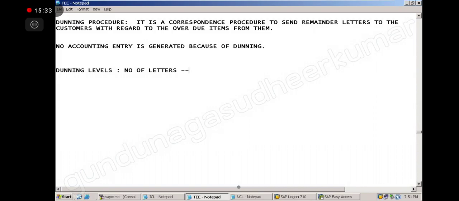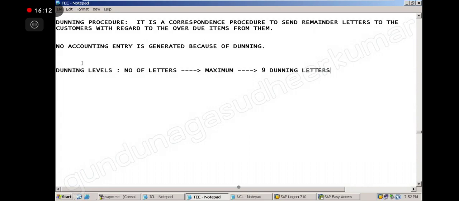So how many letters do you want to send? For example, I send the first letter, the customer did not respond. Second letter I sent, no response. Third letter, no response. Fourth letter, no response. Like that, how many letters will I send? In SAP, the maximum number is 9. You can send a maximum of 9 for one customer.